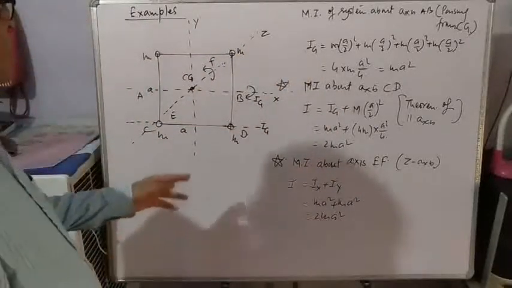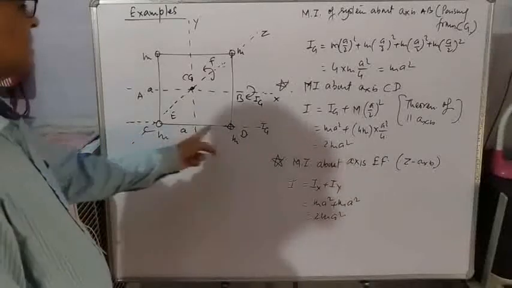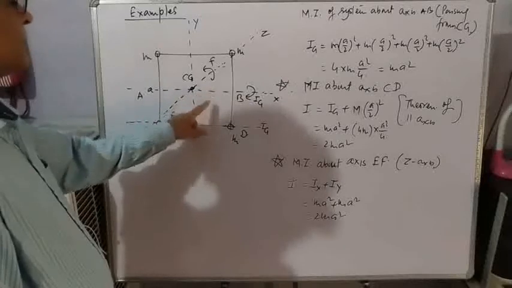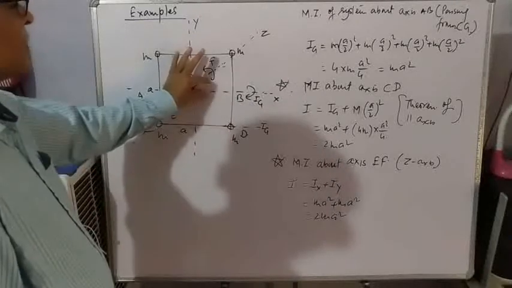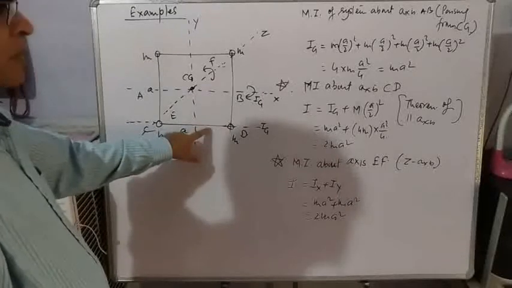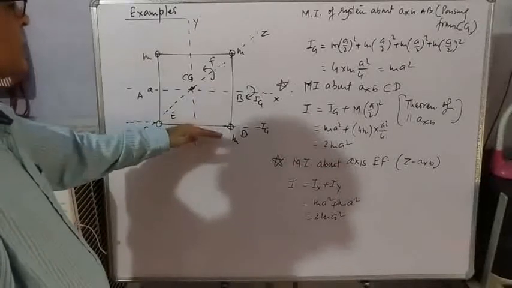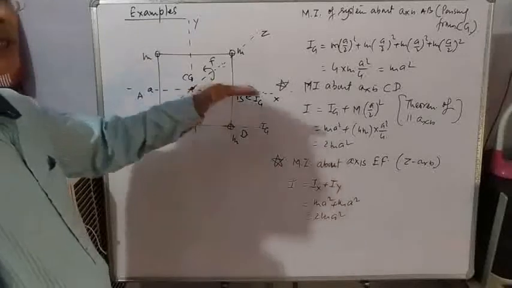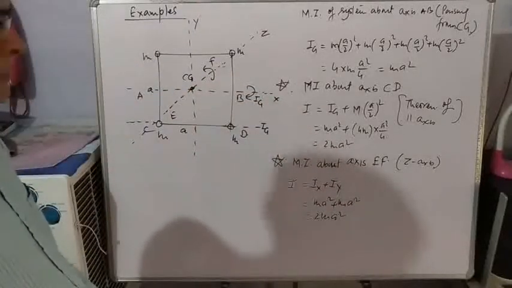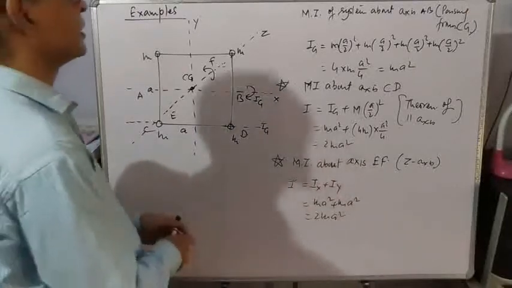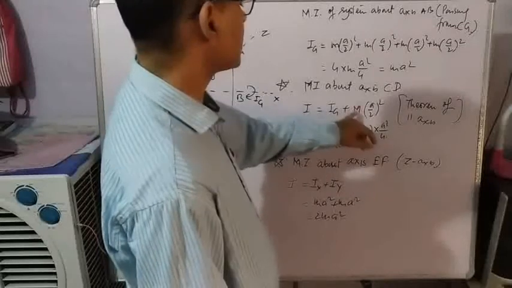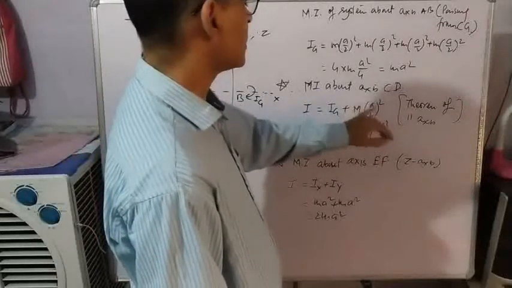Now if you want to find moment of inertia about axis CD, see this axis is parallel to this axis. This moment of inertia is known, and you want to know moment of inertia about this axis. As this axis is parallel to this axis, we can apply theorem of parallel axis. Theorem of parallel axis says I is equal to Ig plus M (a by 2) square.